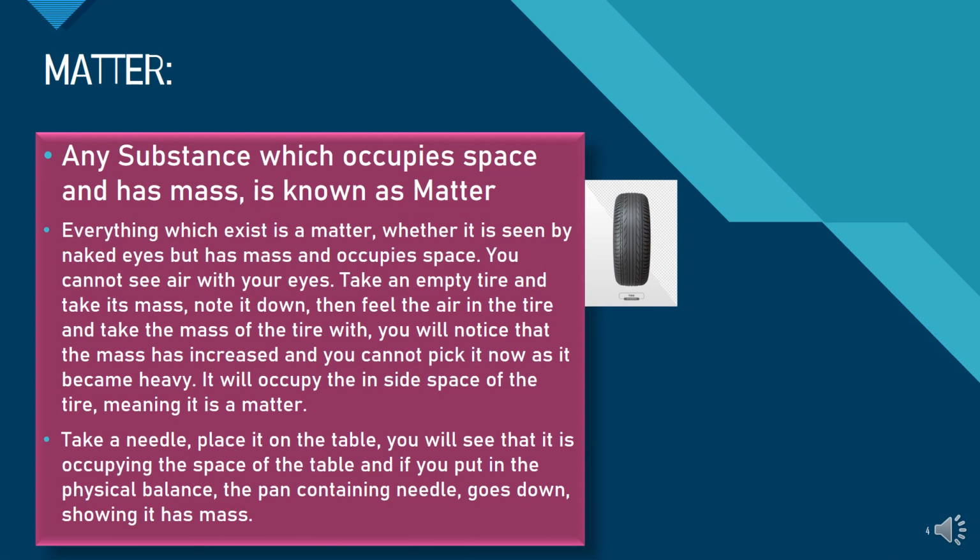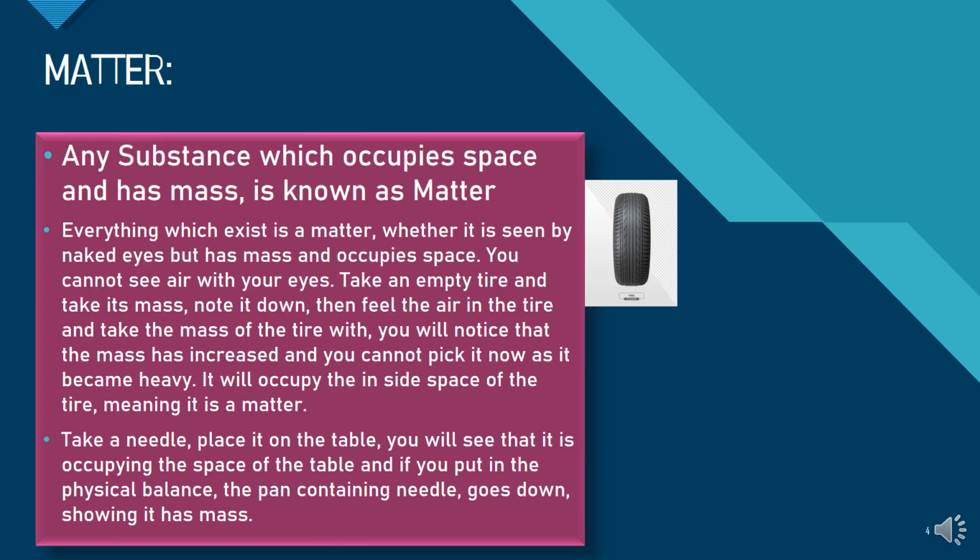What is matter? Matter is any substance which occupies space and has mass. So, any substance which occupies space and has mass is known as matter. Now, whatever substance exists is matter in the first place.